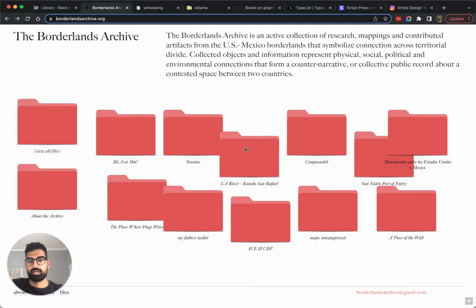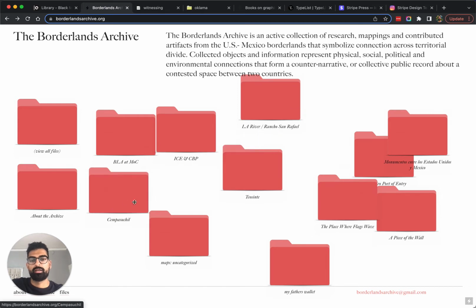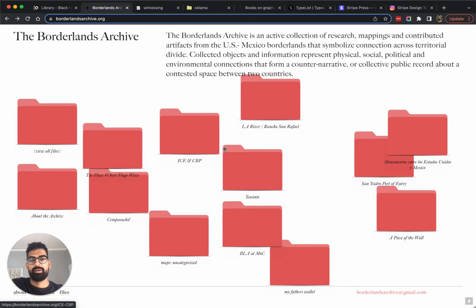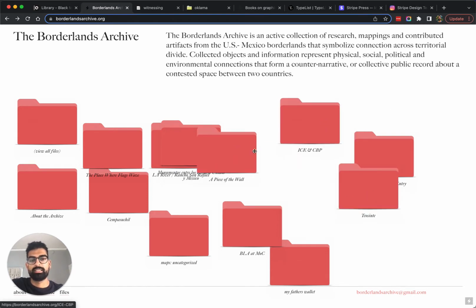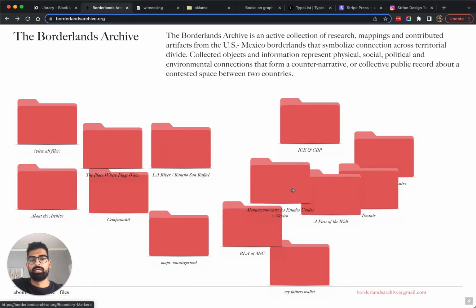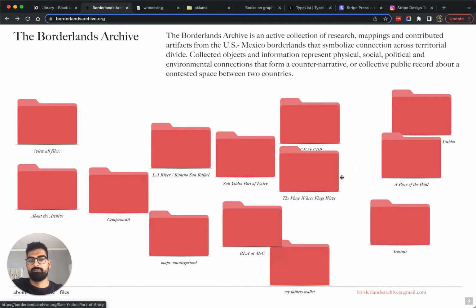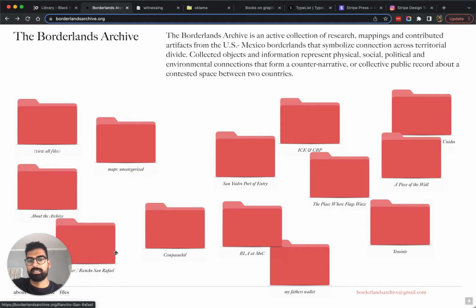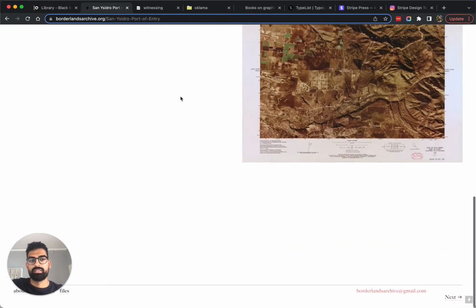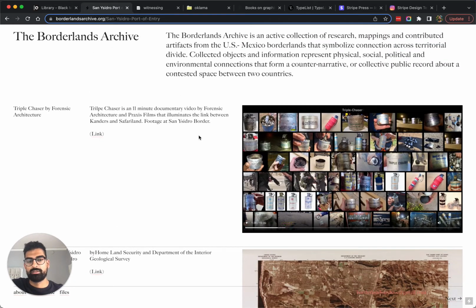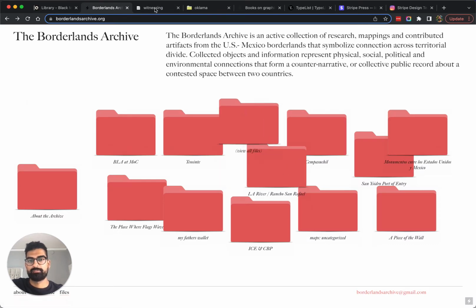This is the Borderlands Archive, which is the same basic concept, these stylized file folders, but they're draggable. If you remember the video that I made on draggable UI elements or draggable cards, anytime you have draggable elements like this, in my opinion, it references operating systems, like those OS patterns, to make the website feel more like an OS and less like a website. So just like the Black Music History Library, if I click into one of these file folders, it's standard layout, static content, so it's really just the collection view that is stylized like this.